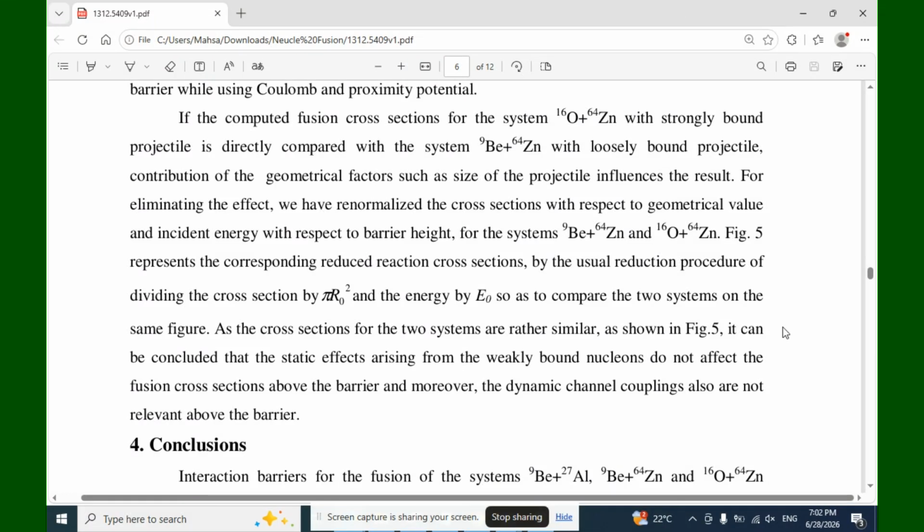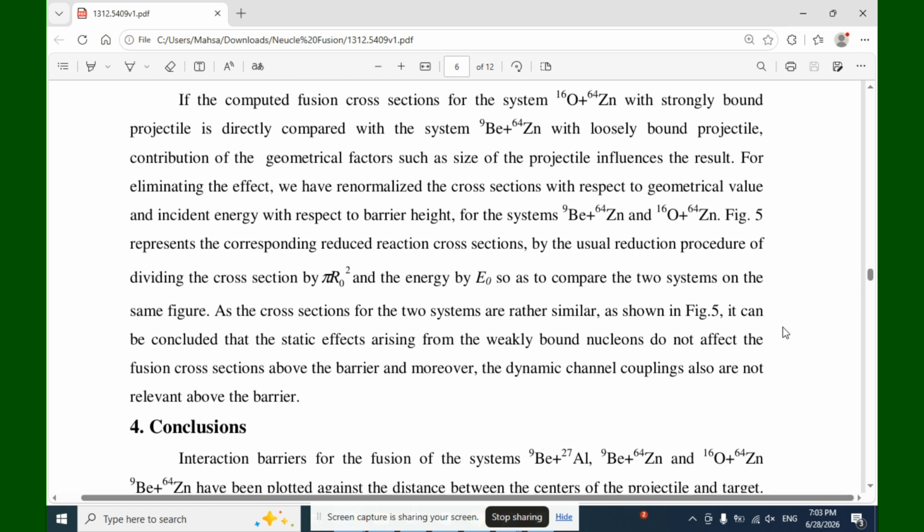Figure 5 represents the corresponding reduced reaction cross sections by the usual reduction procedure of dividing the cross sections by R0 squared and the energy by E0, so as to compare the two systems on the same figure, as the cross sections for the two systems are rather similar as shown in Figure 5. It can be concluded that the static effects arising from the weakly bound nucleus don't affect the fusion cross sections above the barrier, and moreover, the dynamic channel coupling also is not relevant above the barrier.